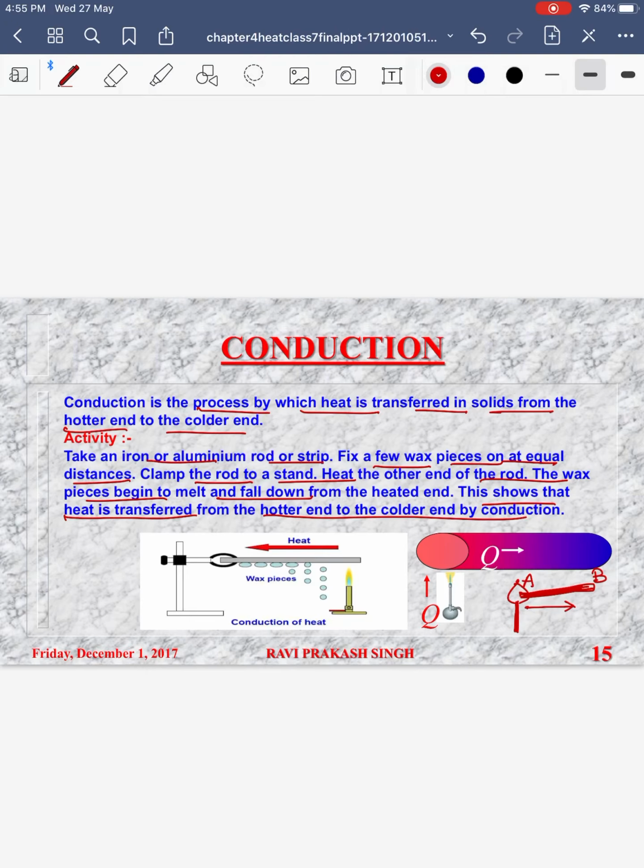That is, if we take a rod like this and fix some wax pieces on it, or you can even fix some iron nails with the help of wax, and you start heating the hotter end, you will find that these wax pieces start falling one by one. That is because heat is transferred from the hotter end to the colder end. This is called conduction.